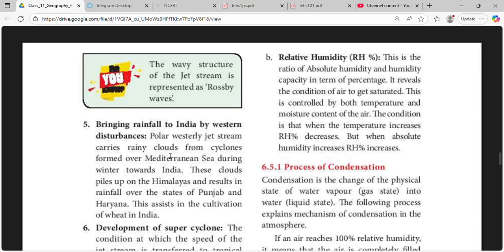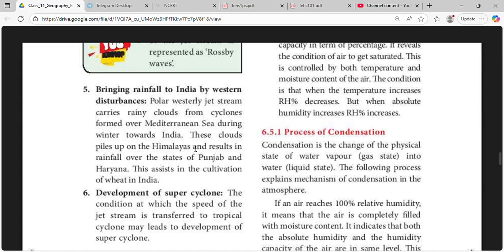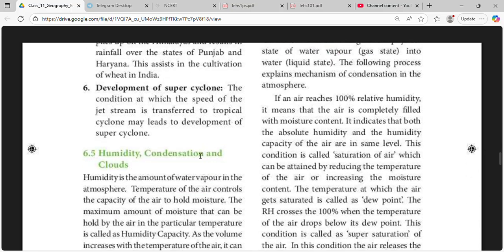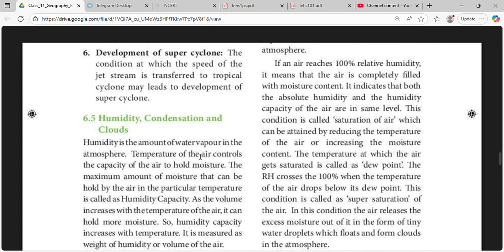Rainfall is also brought to India by western disturbances. The westerly jet stream carries rainy clouds from cyclones formed over the Mediterranean Sea during winter towards India. These clouds pile up on the Himalayas and result in rainfall over the states of Punjab and Haryana. This results in the cultivation of wheat in India. The condition in which the speed of the jet stream is transferred to a tropical cyclone may lead to the development of a supercyclone.